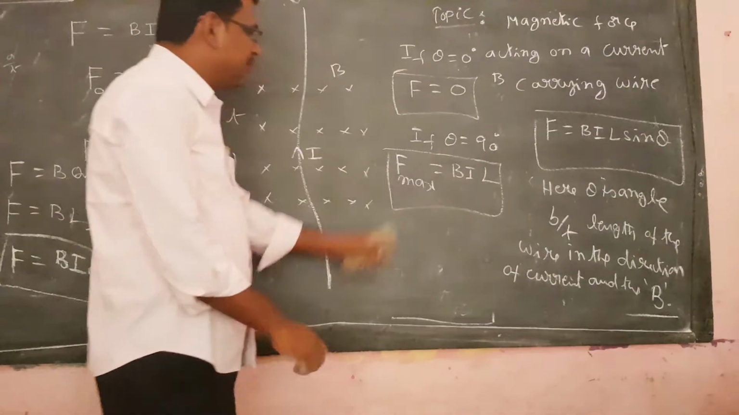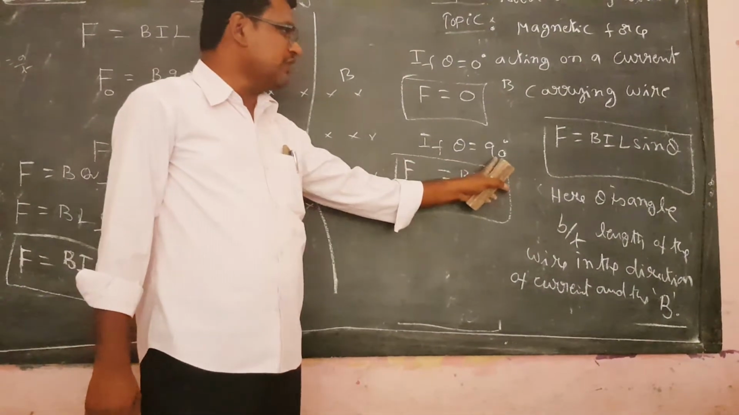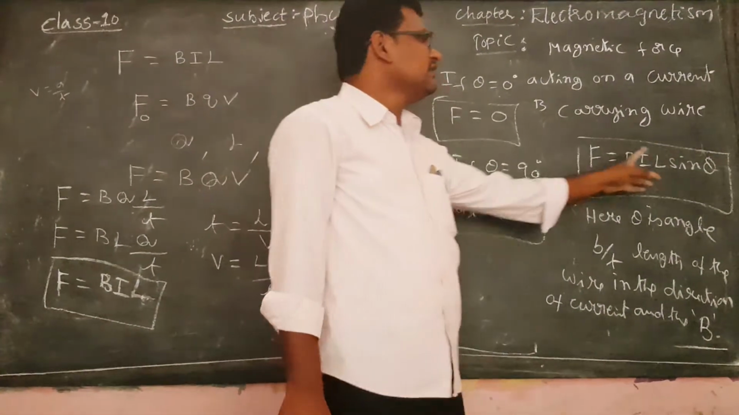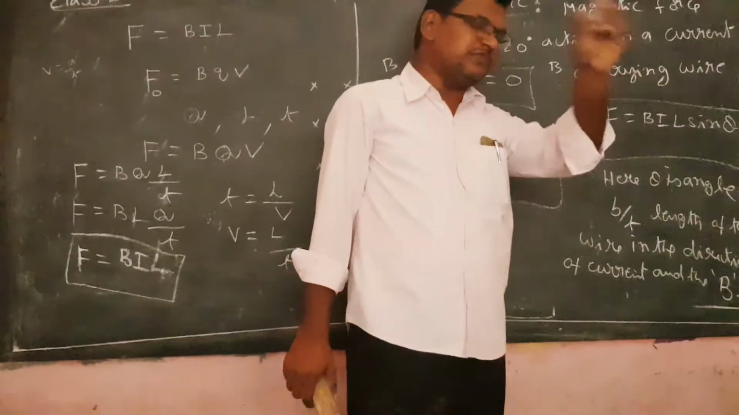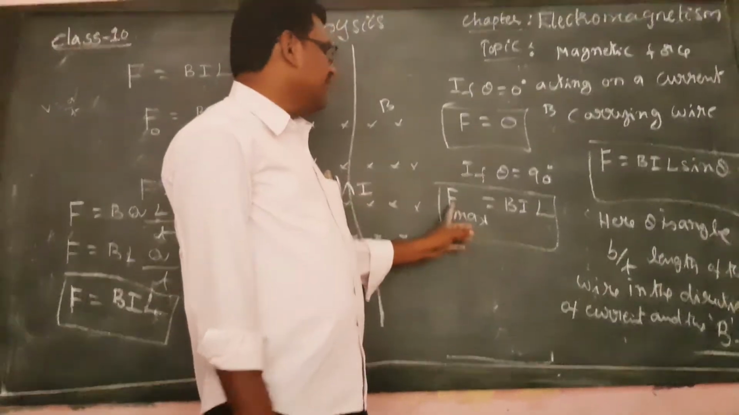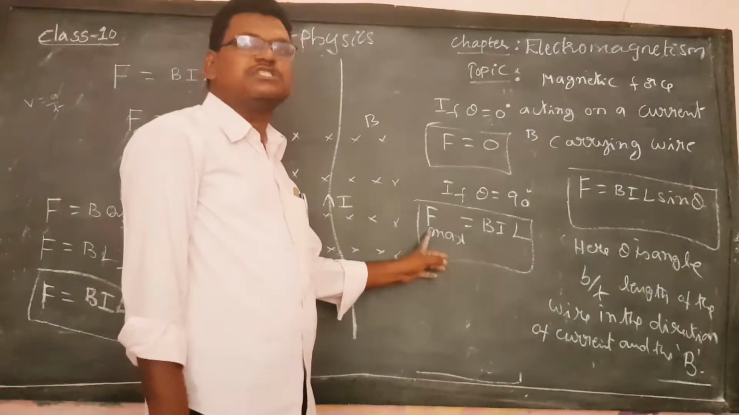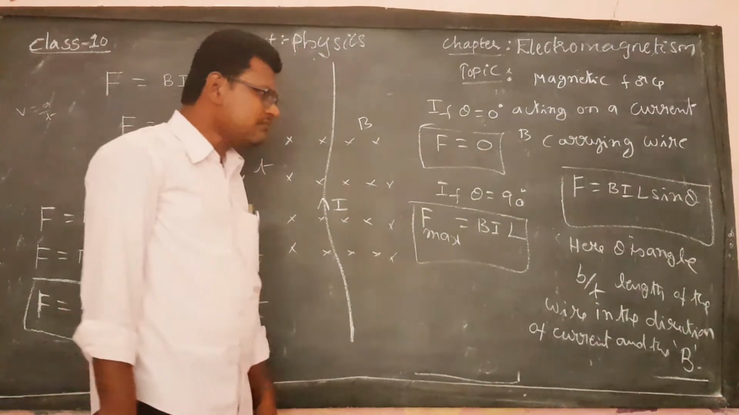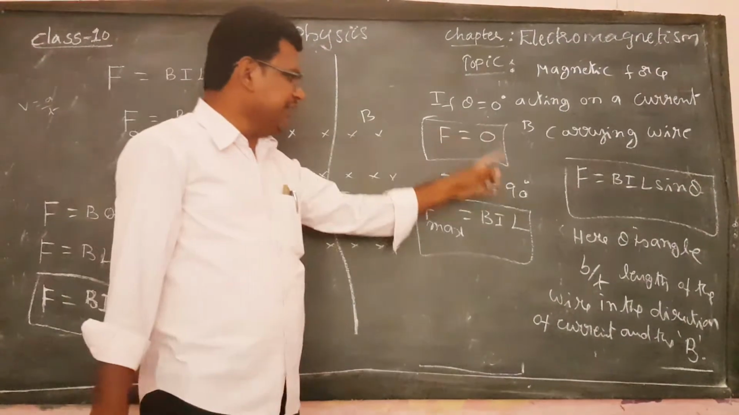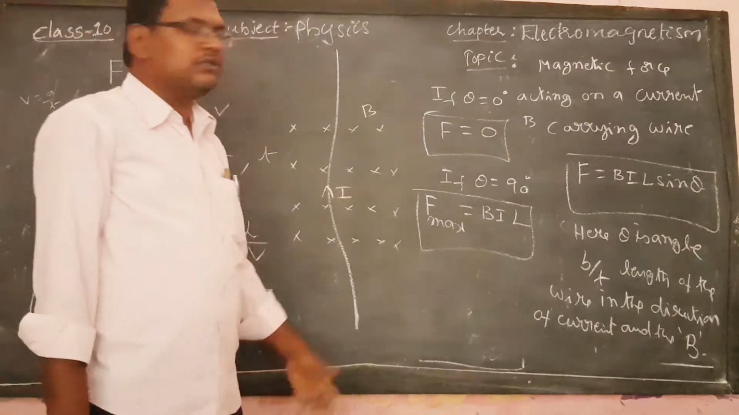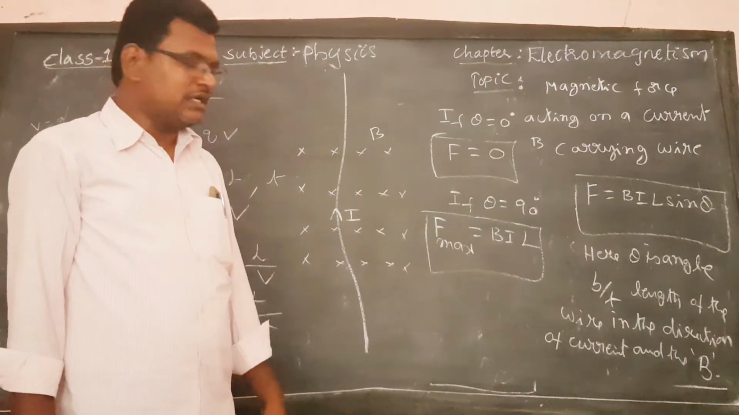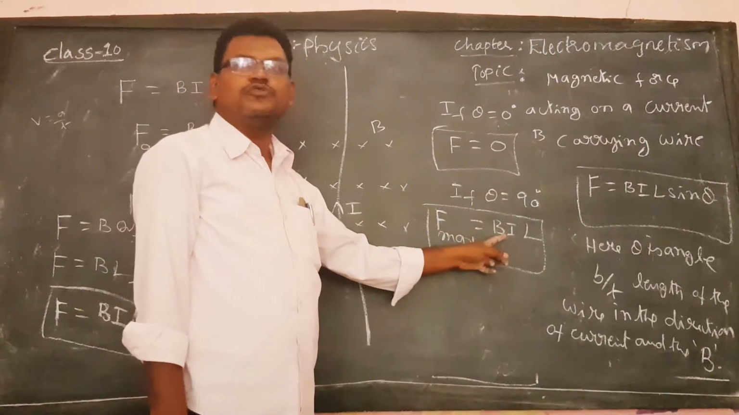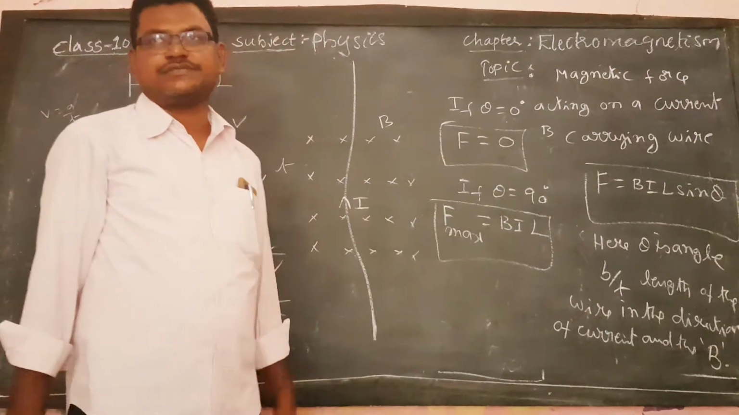Why is the force a maximum at theta equal to 90 degrees? Because for theta equal to 90 degrees, the sine theta value is a maximum, that is equal to 1. That's why the magnetic force is a maximum when theta is equal to 90 degrees. If theta is other than 90 and 0, then the magnetic force acting on a current carrying wire lies between these two values of force.